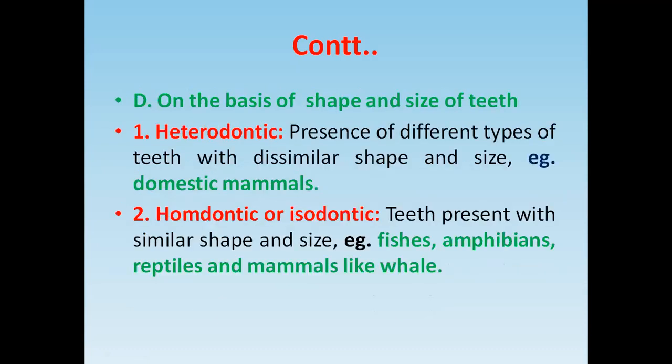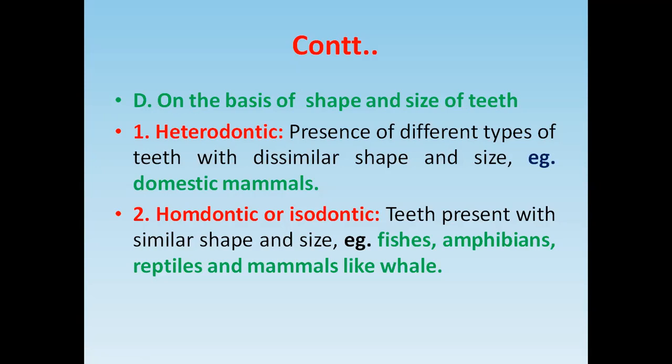Another is on the basis of the shape and the size of the teeth. First is the heterodontic teeth and the homodontic teeth. Heterodontic indicates different types of teeth with dissimilar shape and size, like all mammals, including us.